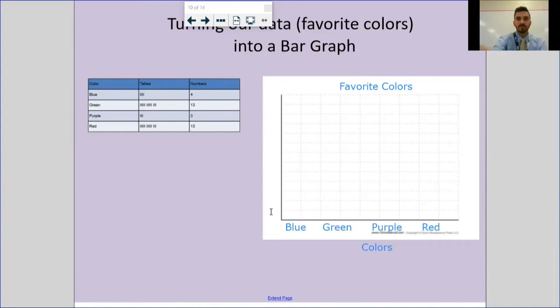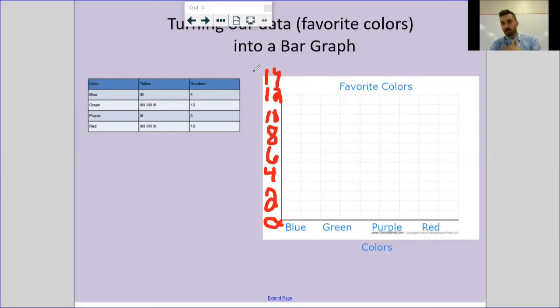But what you can do is estimate, kind of like we did with the favorite drinks. So I'm just going to do it. Hopefully this will work. I'm going to go by twos. I think a lot of the graphs that we're going to deal with are going to go by twos, fives, and tens. So I know this isn't perfect. Not the best drawing there, but I know I can stop at 14 with my numbers. This is going to be my number of votes, because my highest number is 13.